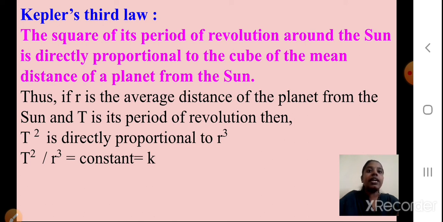Again I'll repeat, Kepler's third law: the square of the period of revolution around the sun is directly proportional to the cube of the mean distance of the planet from the sun. I hope students you understood this.